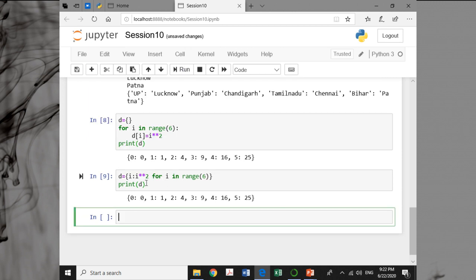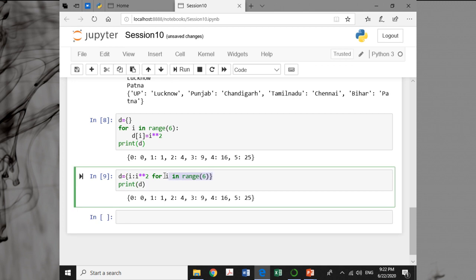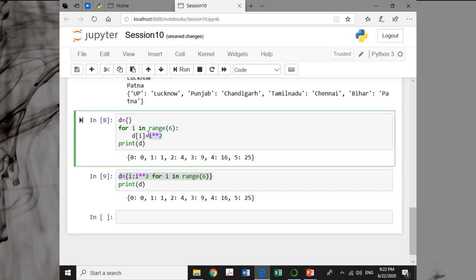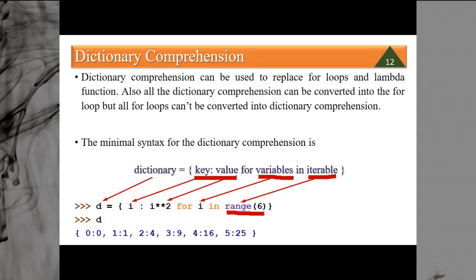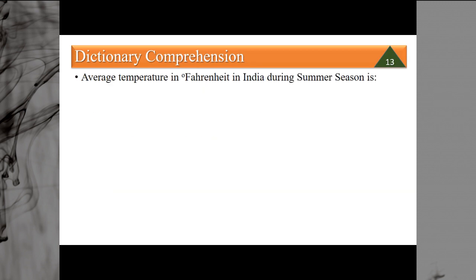So this is the comprehension, and the same thing can be done with the help of a loop. It is not necessary that you convert everything into dictionary comprehension just to make shortcuts. If you have an idea of dictionary comprehension, that is very good. If you don't, even then the program can be made with the simplest for loop.